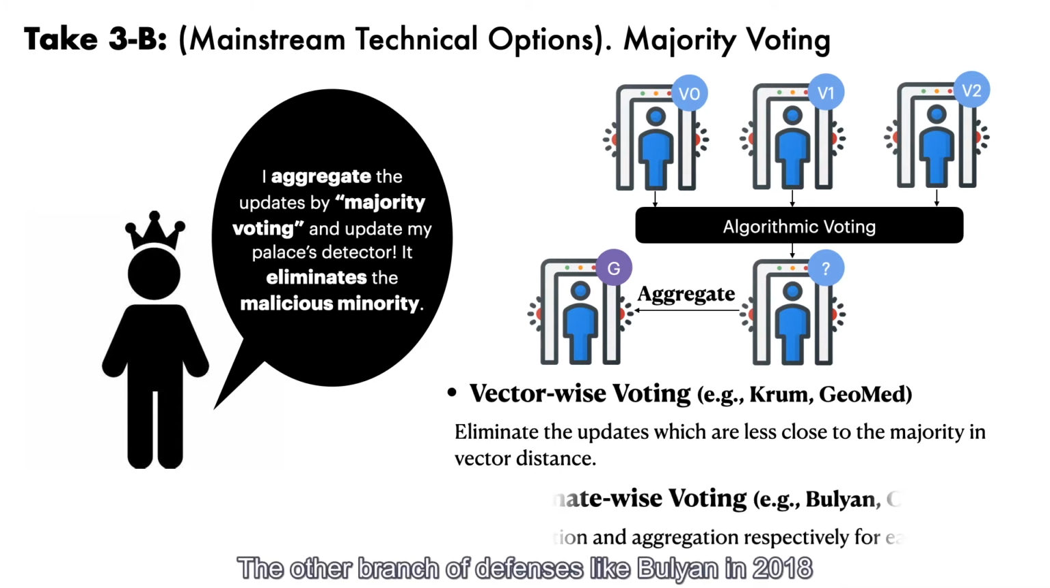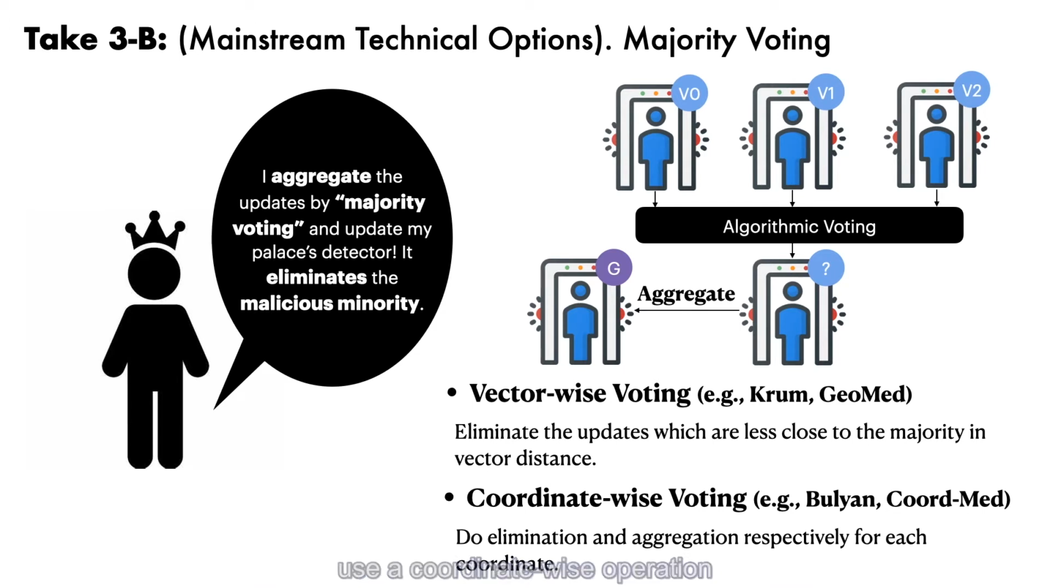The other branch of defenses, like Bulyan in 2018, uses a coordinate-wise operation by eliminating abnormal scalar values and computing the median per coordinate of the gradient. It can provide a stronger defense but brings a little bit higher computational cost.